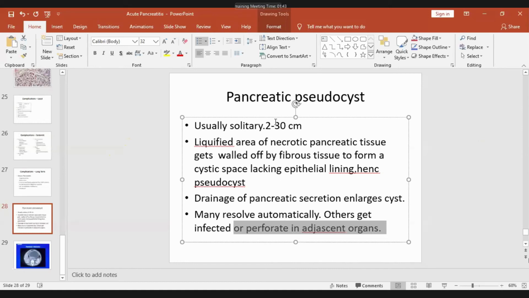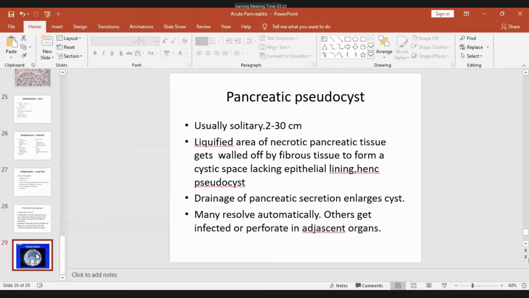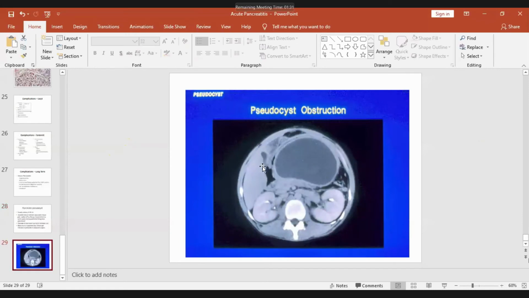So pseudocyst formation is one of the important complications of pancreatitis. So this is a pancreatic pseudocyst. You can see these are kidney, this is the vertebra, this is a cyst, this is liver. So I have finished acute pancreatitis.